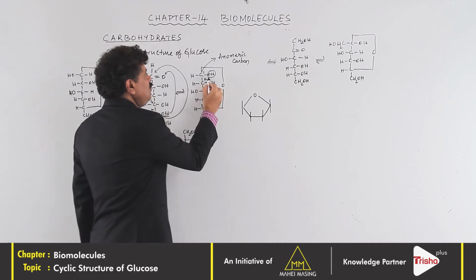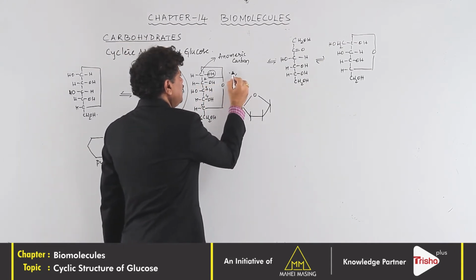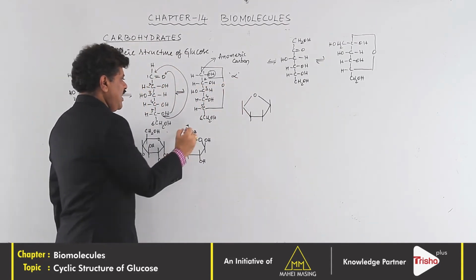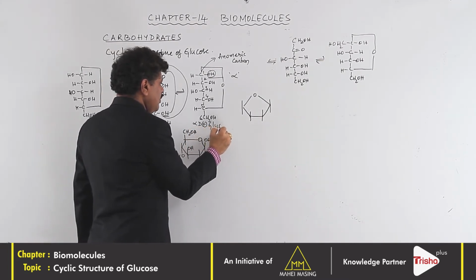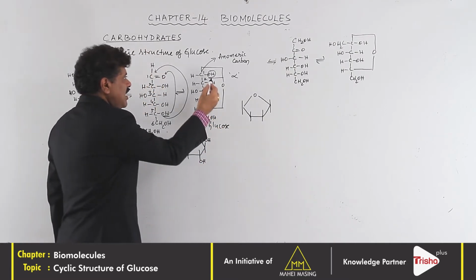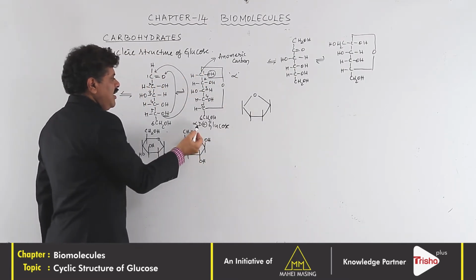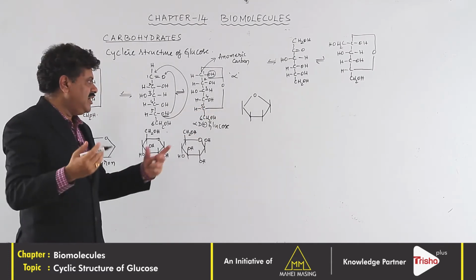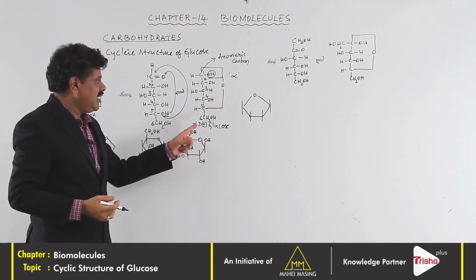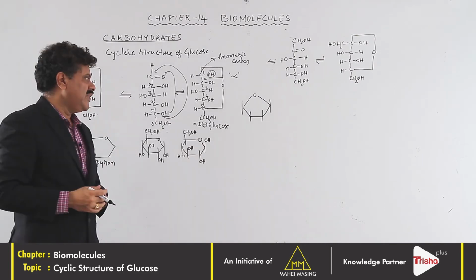If the OH group is present to the right side, it is called alpha. So this is alpha D plus glucose. Alpha because the OH group is present on the right side, D because the fifth carbon atom has the OH group on the right side, which is the absolute configuration, and plus because it is dextrorotatory.